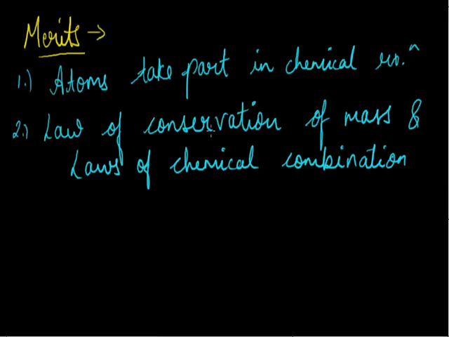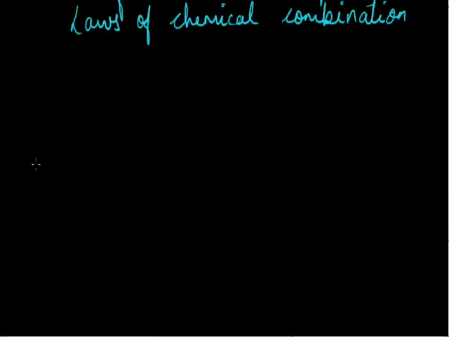Now we'll discuss some demerits of Dalton. The laws of chemical combination are those fifth and sixth points which we had discussed earlier: when elements combine in a simple ratio they form a compound, and when they combine in different ratios they form a different compound. These were the two laws of chemical combination. Now we'll deal with the demerits of Dalton's atomic theory.